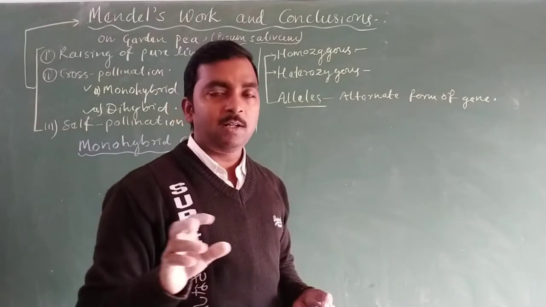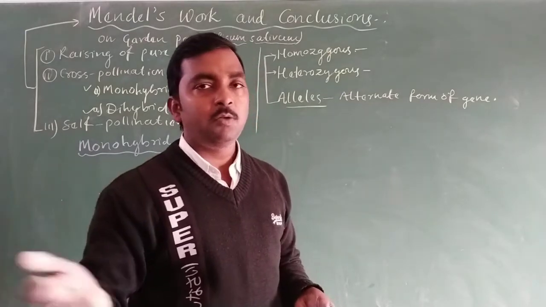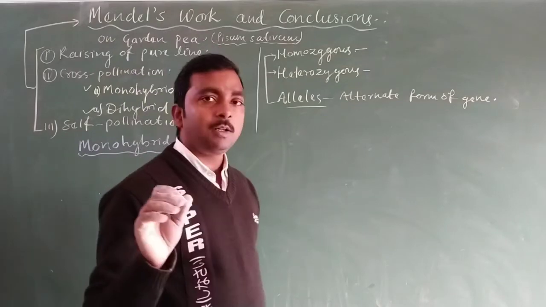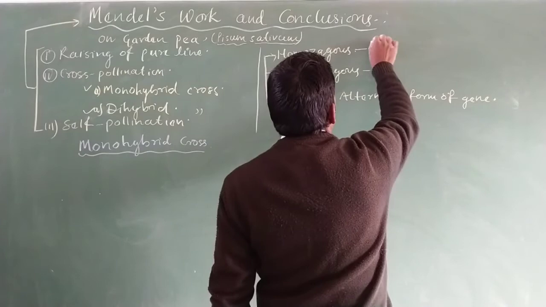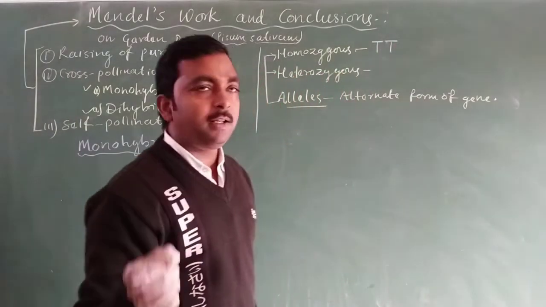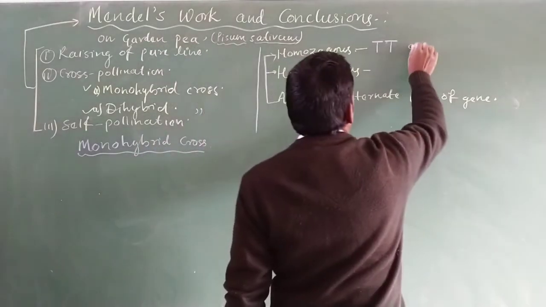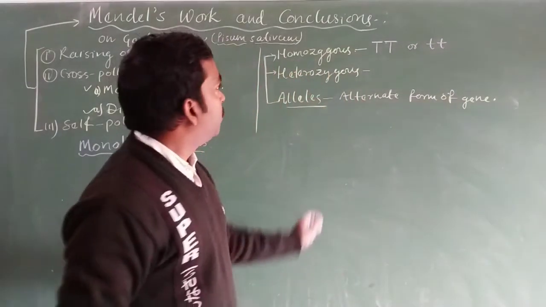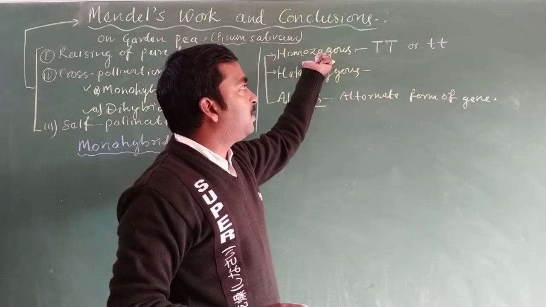So height of the plant may be tall or dwarf. So there are two homozygous conditions. If we indicate capital T for the tallness character and small t for the dwarfness character.